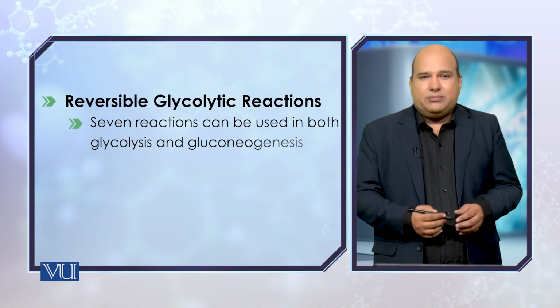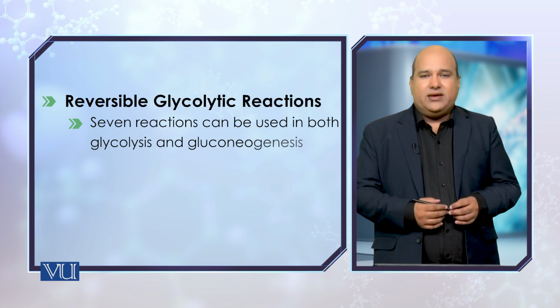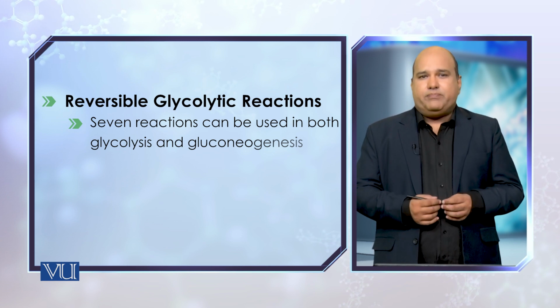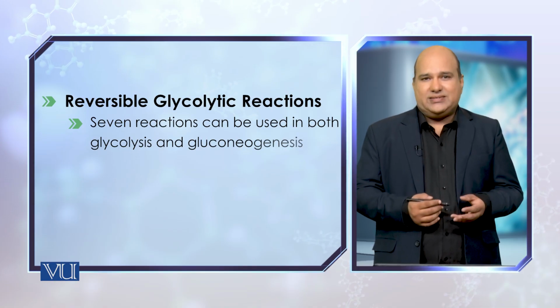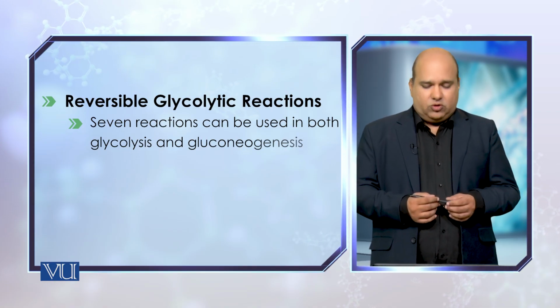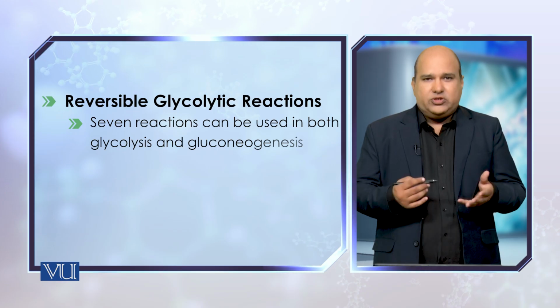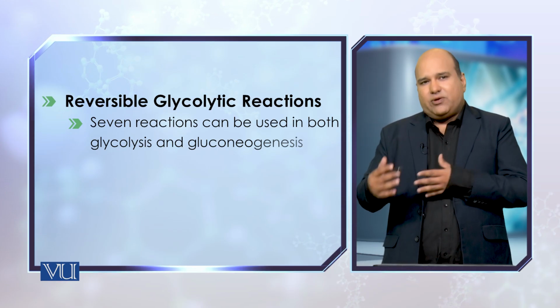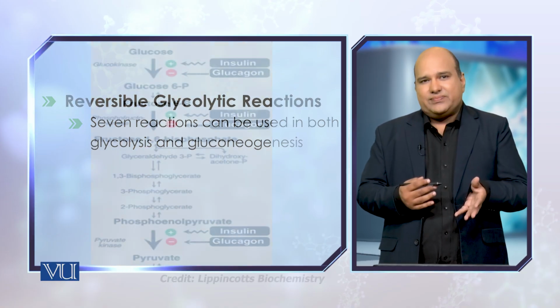Yes, it might be a very easy way, but it's not possible because of many limitations the living systems have. So gluconeogenesis is a process which circumvents these limitations.